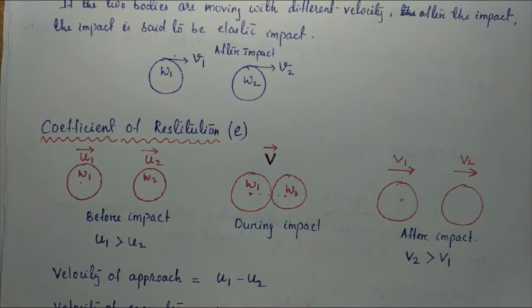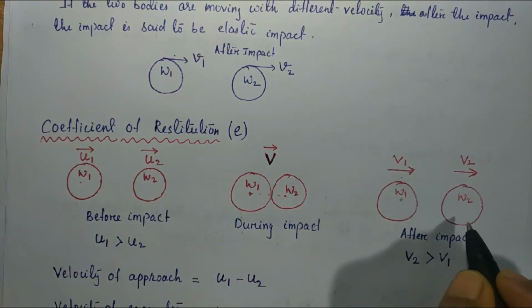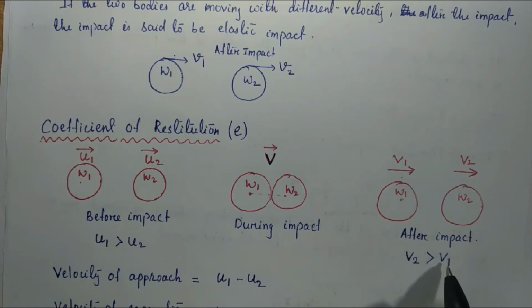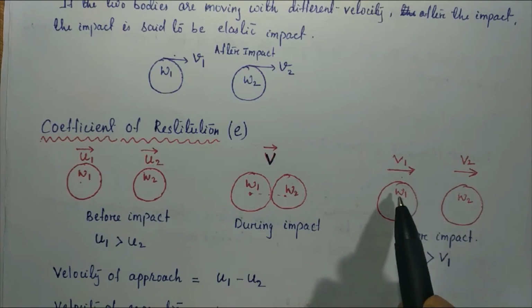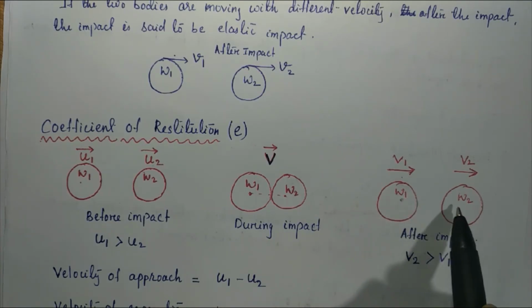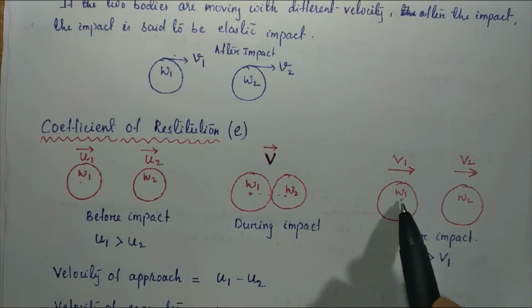Now after collision or after impact, there is a separation between the two bodies. So to separate from each other, the velocity of the second body must be greater than the velocity of the first body. So here V2 is greater than V1. As the velocity of the second body is greater than the velocity of the first body, the second body is separated from the first body.